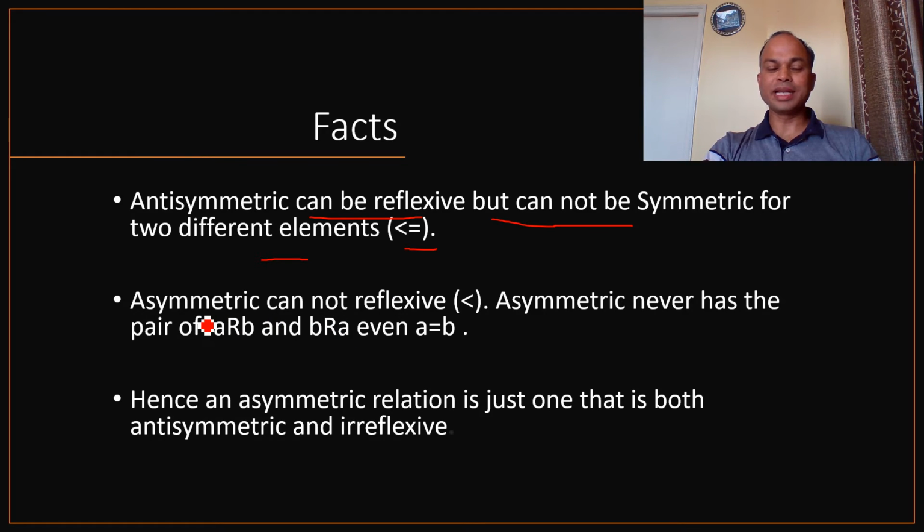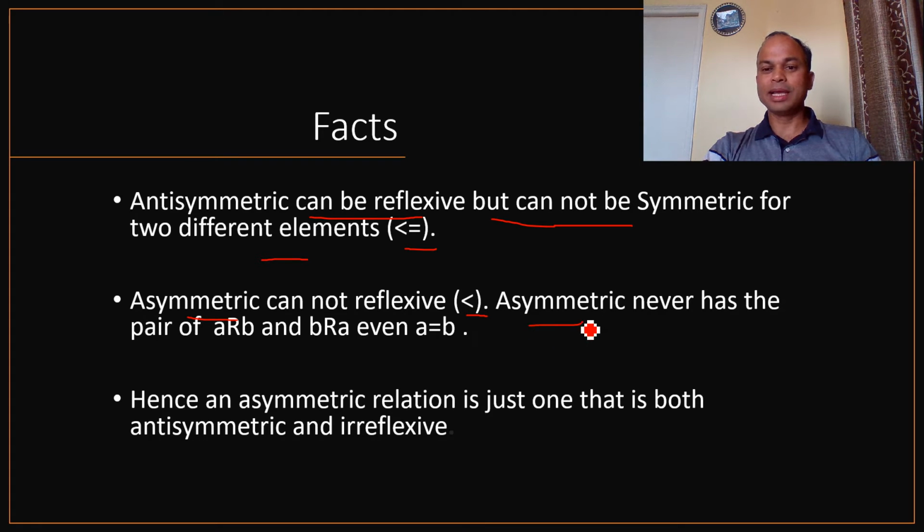The next important fact is that an asymmetric relation cannot be reflexive.